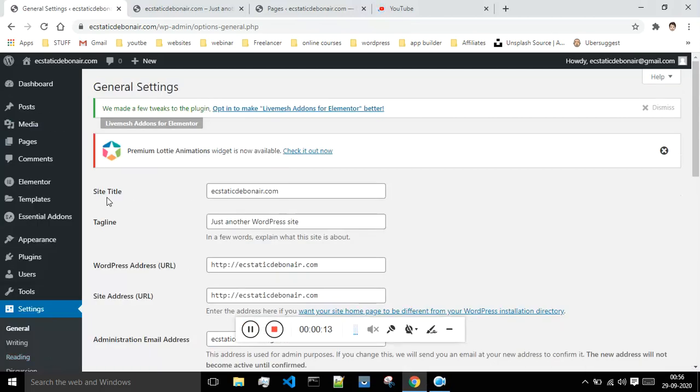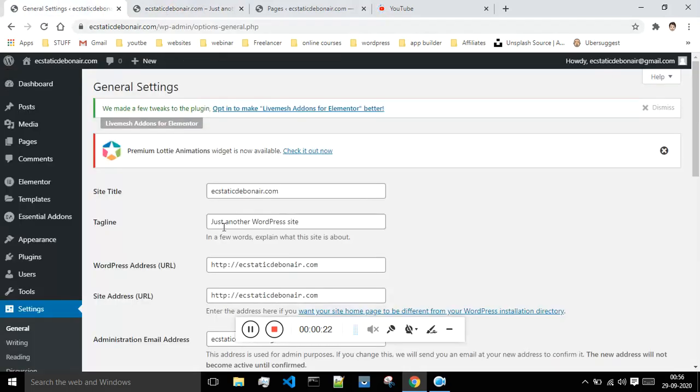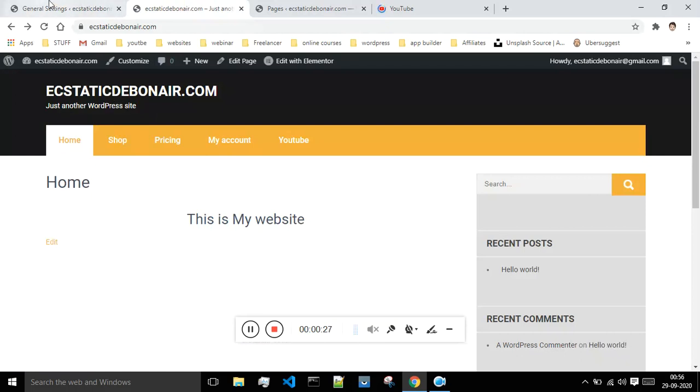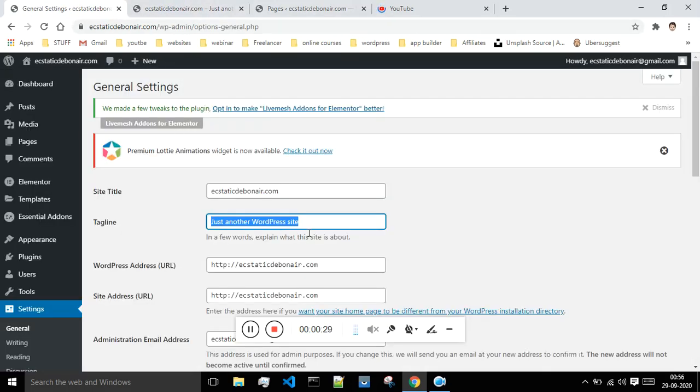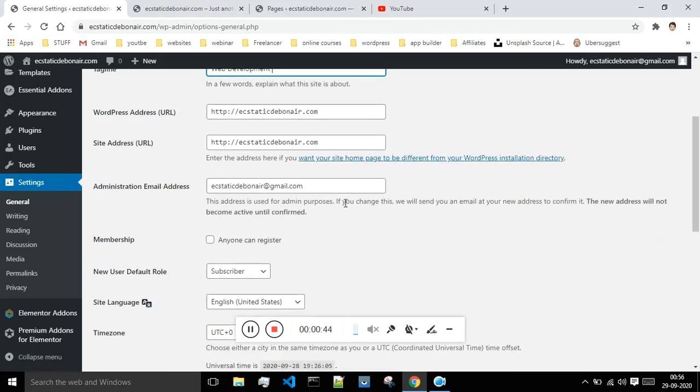So basically this is the name of our website, which is aestheticdebonair.com, and this is the tagline. Okay, so this is the tagline of our website, which will come over here. Okay, so it basically tells about our website, what kind of website we are building. So I will say this is web development. Okay, and this is our website address and this is our site address. So this is all about which tells about our website.